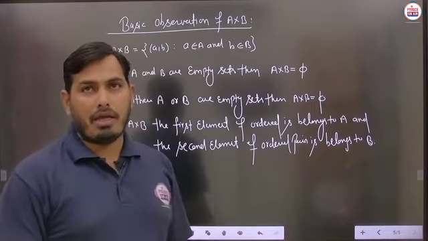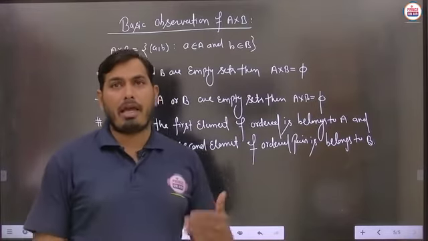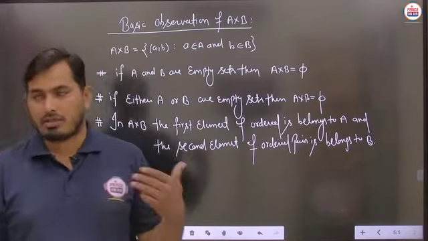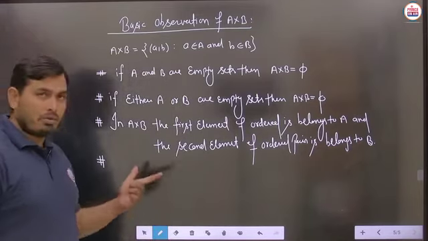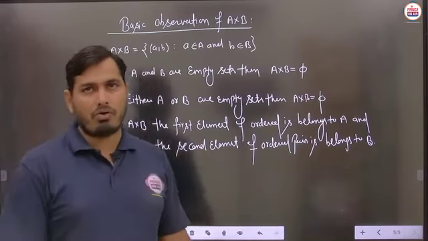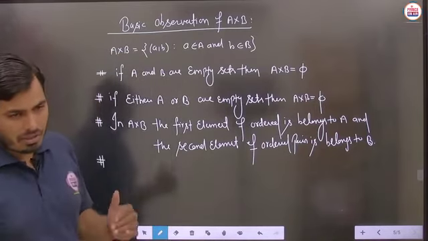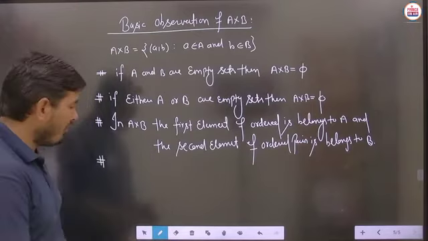Suppose in any set A, the total number of elements is m, and suppose in any other set the total number of elements is n. Then definitely in A cross B, how many ordered pairs are there? Then definitely you can say that m into n ordered pairs are available.